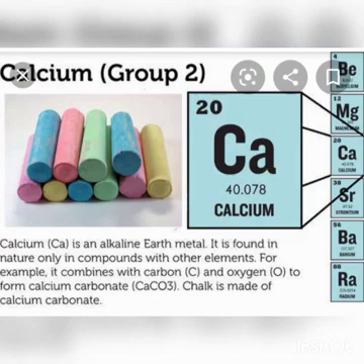It is called calcium carbonate, made up of calcium, carbon and oxygen. These are about the compounds. Calcium is an alkaline earth metal which chemically combines with carbon and oxygen, giving the new substance called calcium carbonate, and chalk is made up of calcium carbonate.